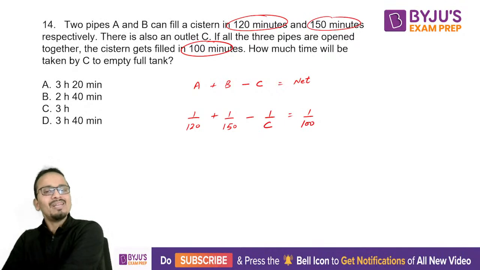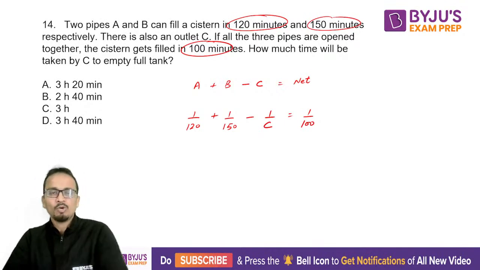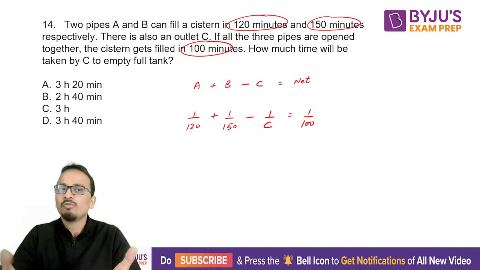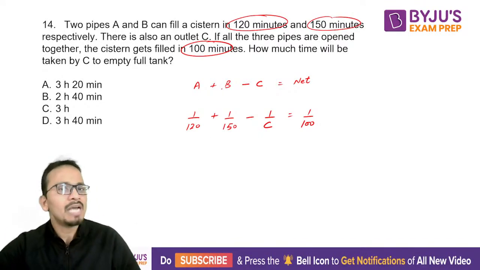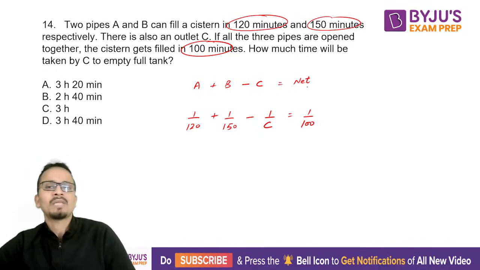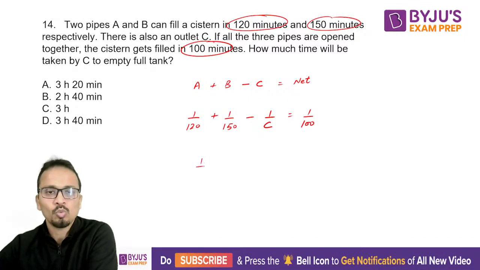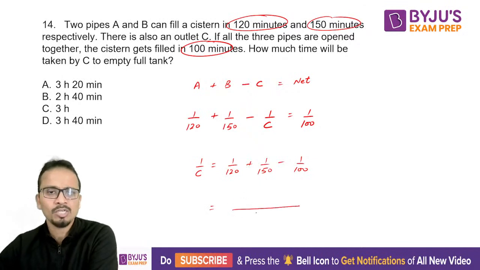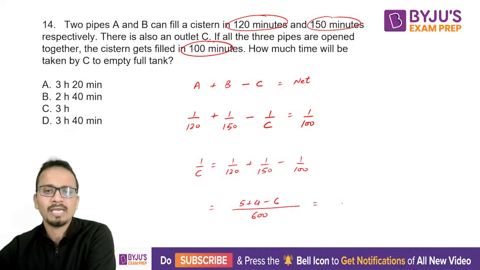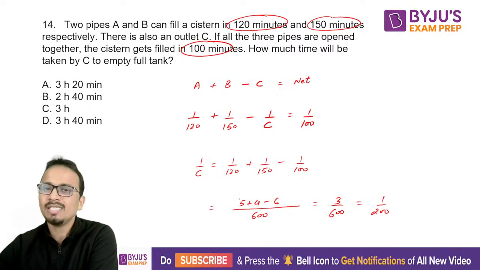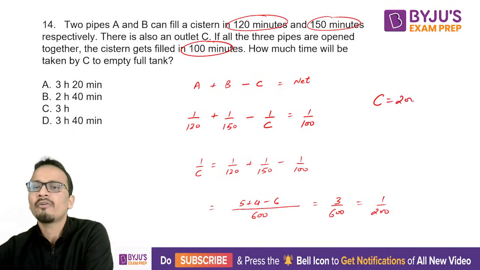So this is a very simple equation that we have made. Even if you have studied the basics of time and work, you can make this equation. A and B are inlet pipes, C is the outlet pipe, and on the right hand side the net. So 1 upon C will be equal to 1 upon 120 plus 1 upon 150 minus 1 upon 100. अब क्या है, सिर्फ solving बचा है, nothing else is left. So LCM is 600. So 5 plus 4 minus 6, and that is equal to 3 upon 600, which is 1 upon 200. So C will take a total of 200 minutes.